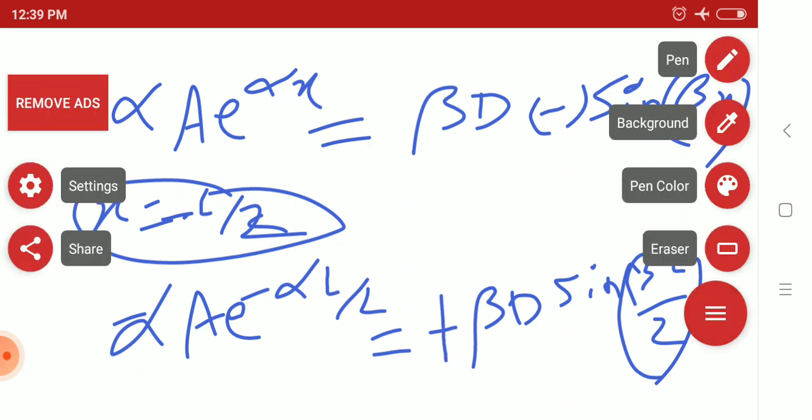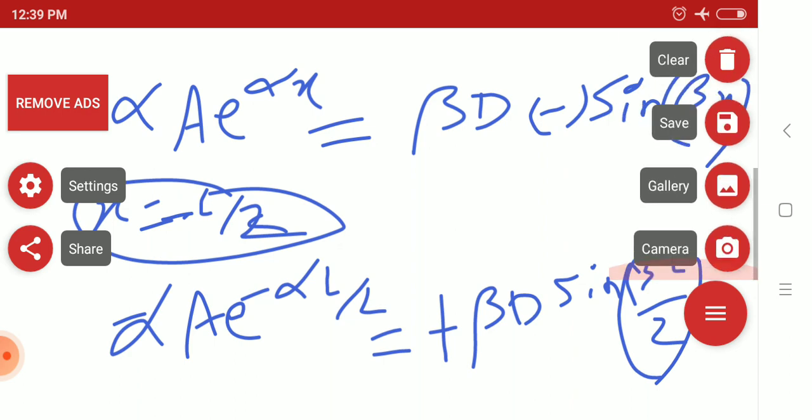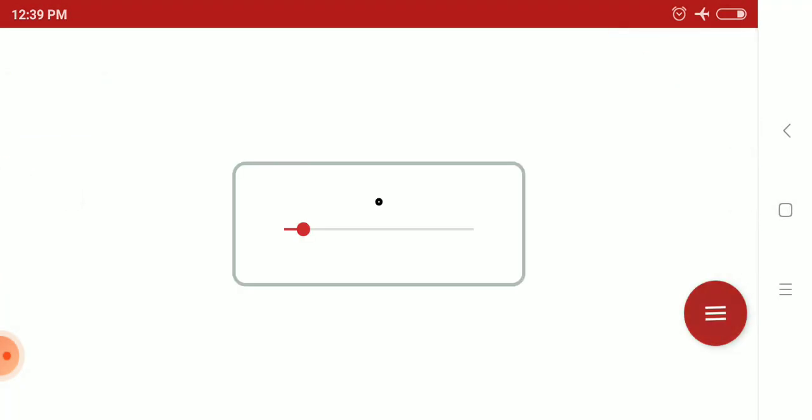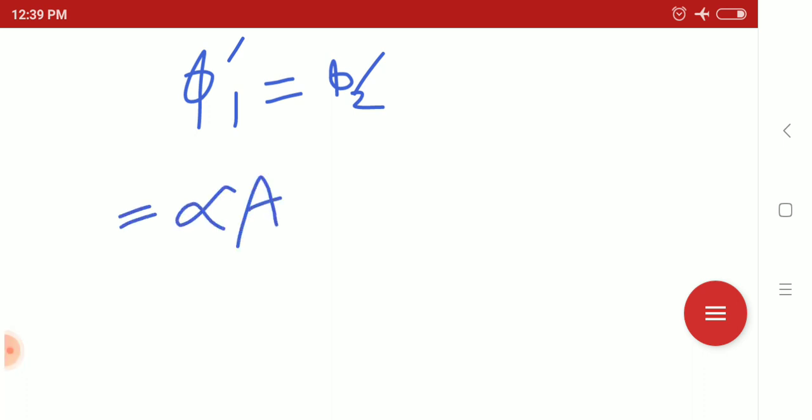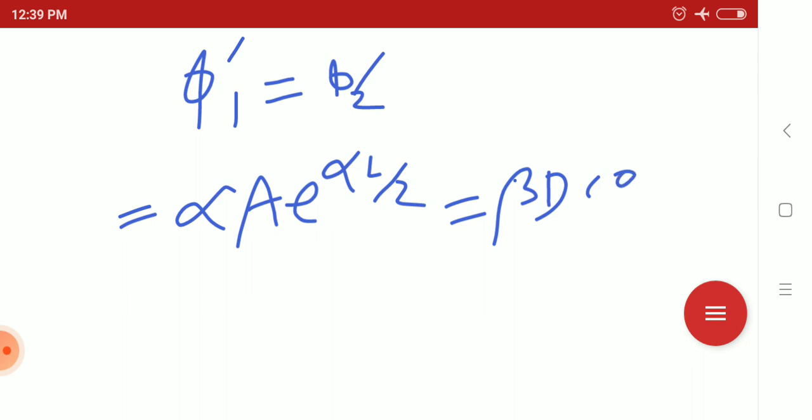So let us write properly again. The derivative of the wave function should be continuous at the boundary. By this condition, we will get alpha A e to the power minus alpha L by 2 equals beta D sine beta L by 2. This is one equation.